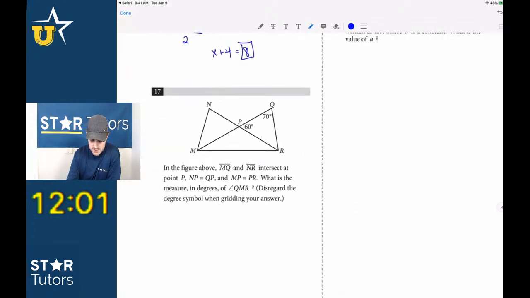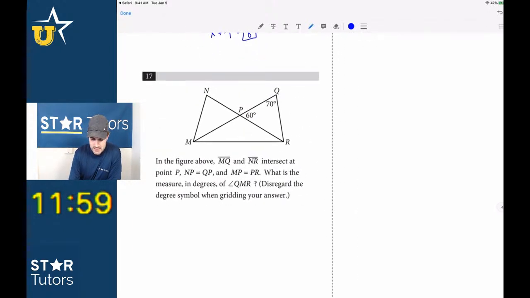Number 17. In the figure above, M and N intersect at point P. NP equals QP, so NP is equal to QP. MP is equal to PR. What is the measure in degrees of angle QMR? Okay, let's see. If this is 60, this would have to be 120. Okay, guys, this is relatively straightforward, right? If these are both equal, then the angles of an isosceles triangle have to be equal as well.